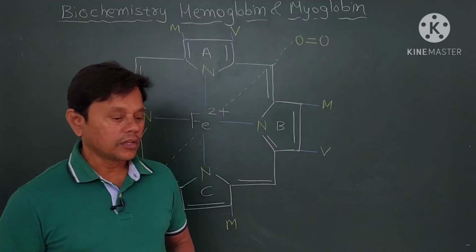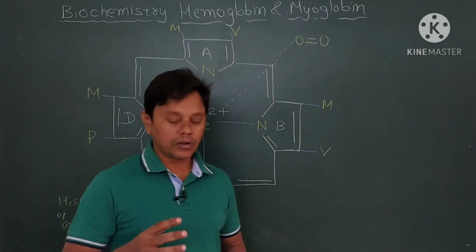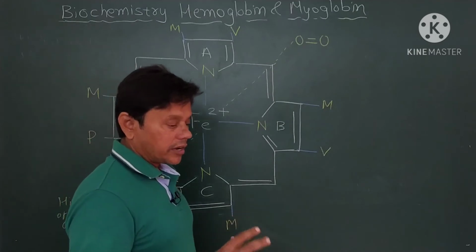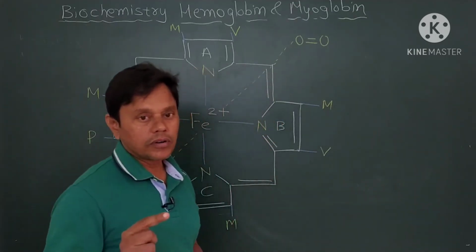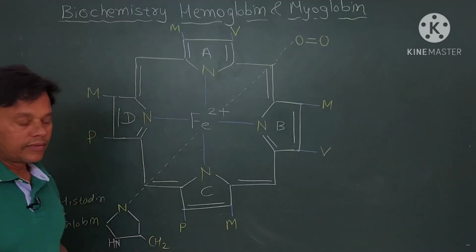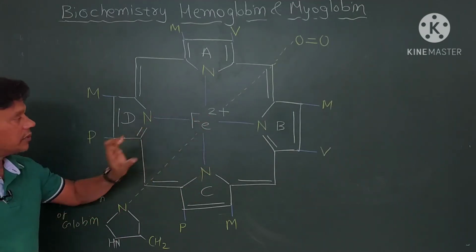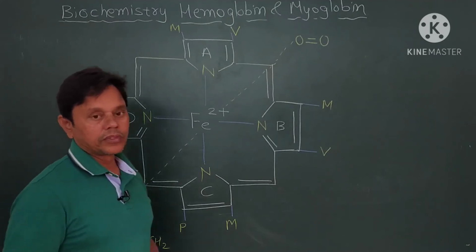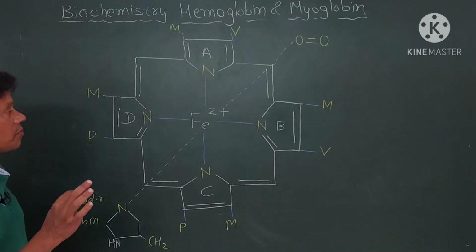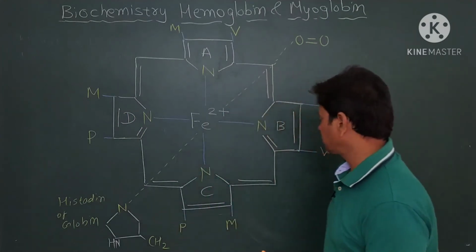So the red color of blood is due to the heme. Please remember that the red color of blood is due to heme. So this is the basic structure of a heme. So friends, please remember that heme contains a porphyrin molecule.